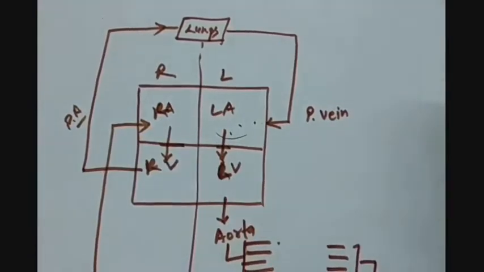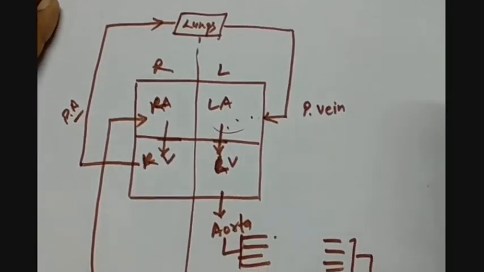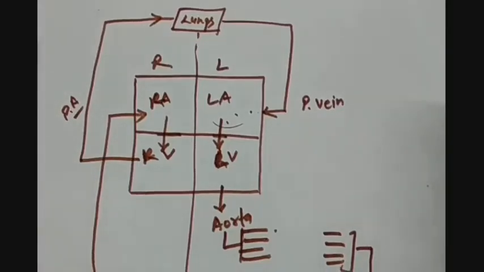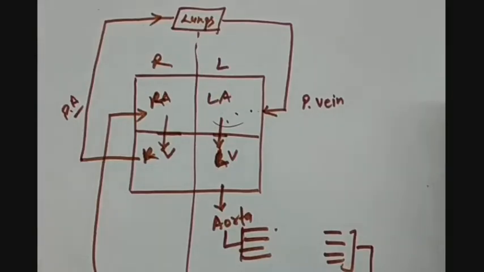So arteries are carrying the oxygenated blood and veins are carrying the deoxygenated blood. Then we have, so these are the types of blood vessels: arteries, veins and blood capillaries. Capillaries are even smaller than the arteries and veins, where the actual transport of gases takes place.